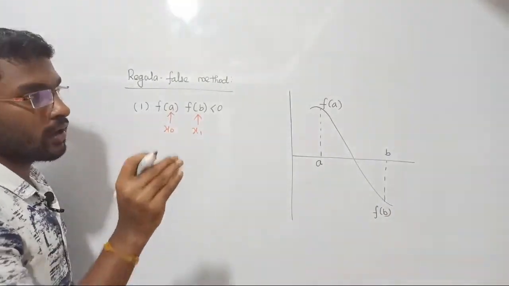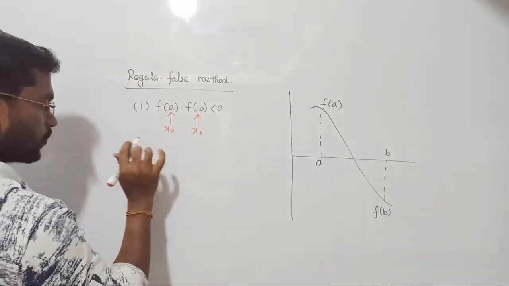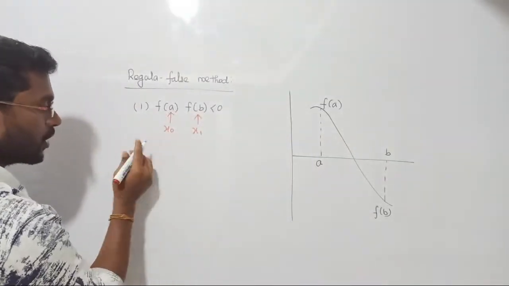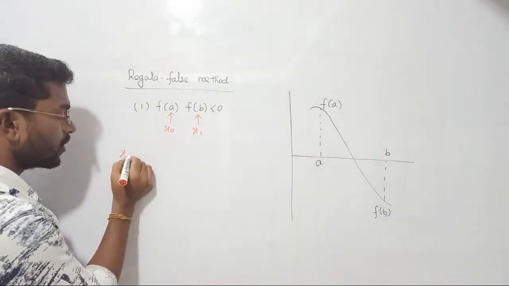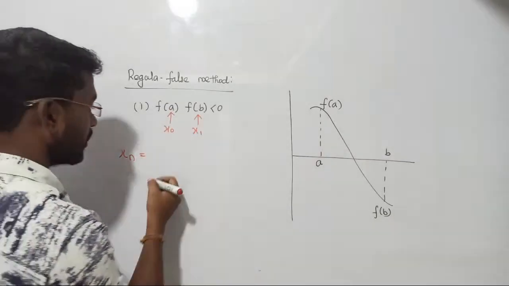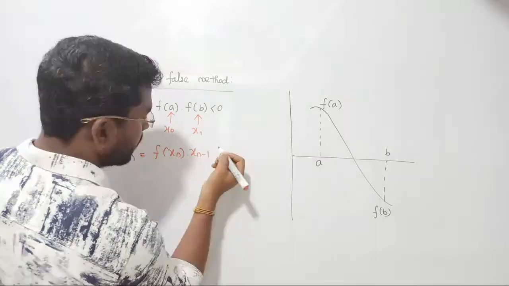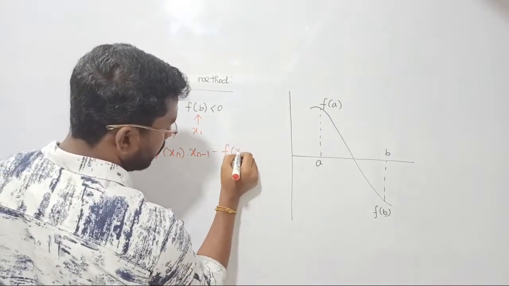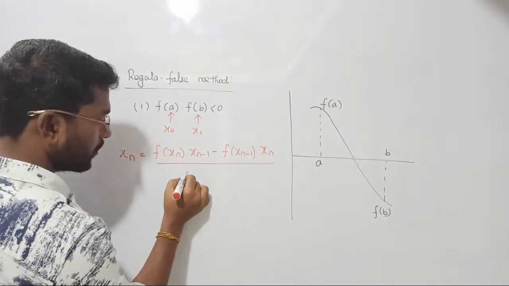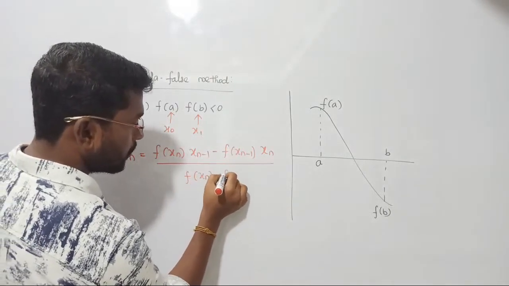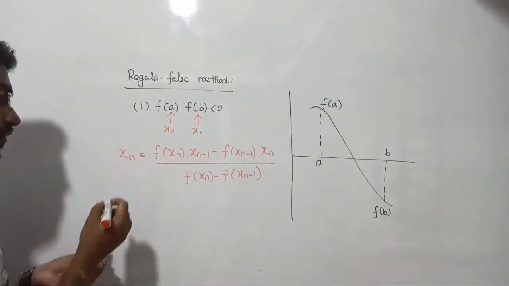Guys, I am skipping the proof for this one. In free time you can read it, right? Because that is a waste of time from my side. So please just remember the procedure. To find the next root, he found one new derivation, right? Let me write here the new equation: f of xn dot xn minus 1 minus f of xn minus 1 dot xn. In the denominator we are going to consider f of xn minus f of xn minus 1. He said you should use this formula to find the next root.